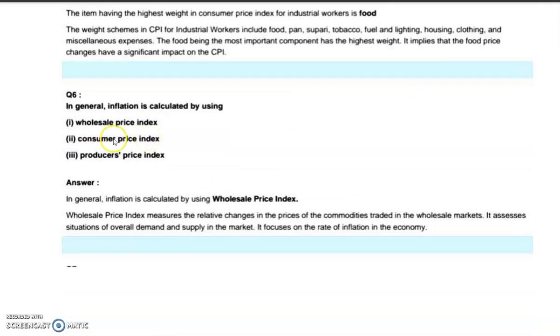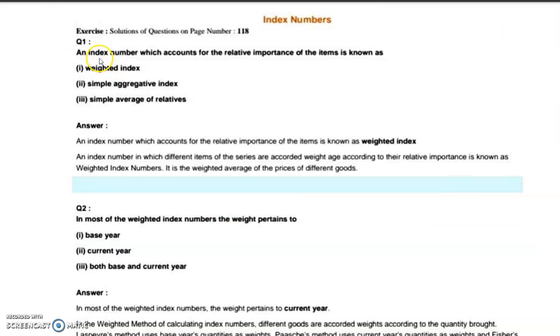Then next one, in general, inflation is calculated by using which index? Wholesale price index, consumer price index, or producer's price index. Inflation is calculated by using the wholesale price index. An index number which accounts for the relative importance of the items is known as weighted index, simple aggregative index, or simple average of relatives. The answer is weighted index.